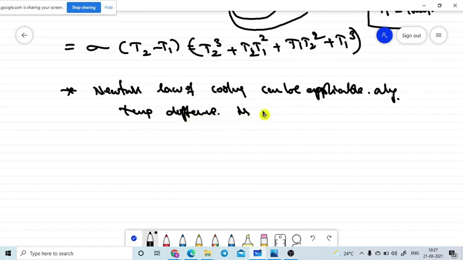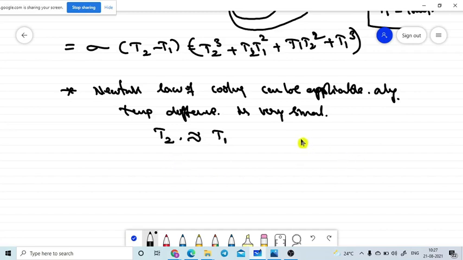That means the highest temperature T2 and the lowest temperature T1 have very near values. Then only Newton's law of cooling can be applicable.